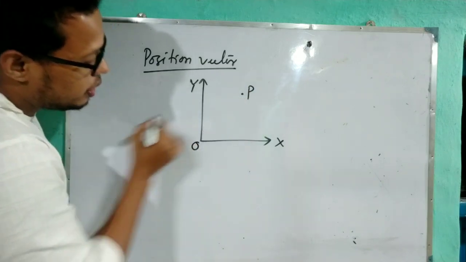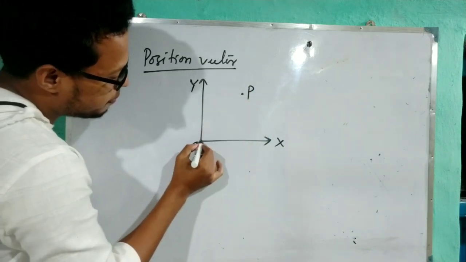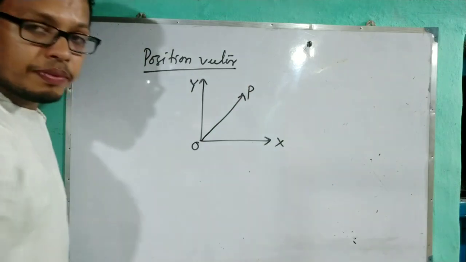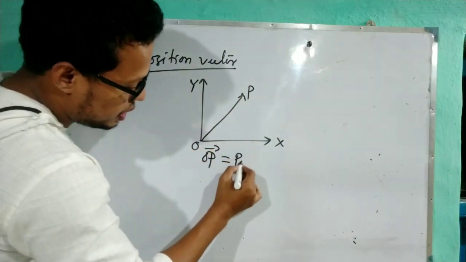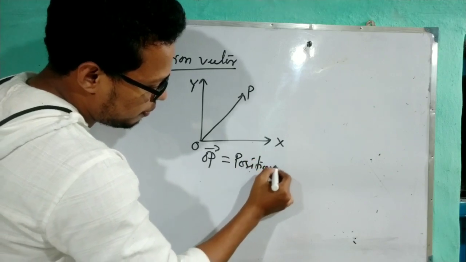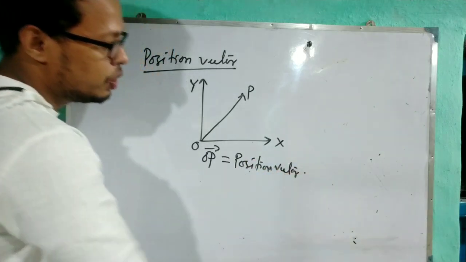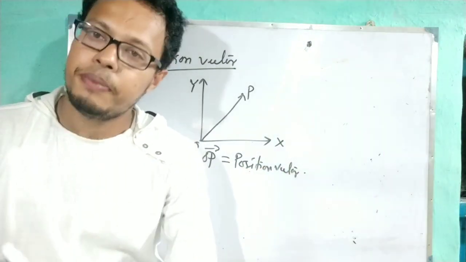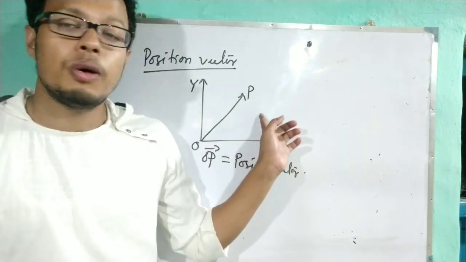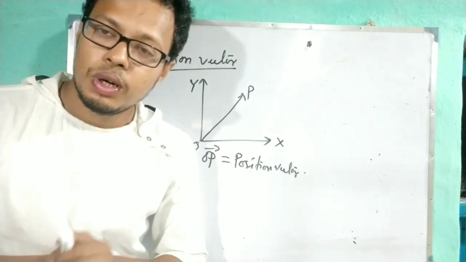This is the origin. Draw the line from O to P and give the arrow. This OP, give the arrow over it, and this represents the position vector. Okay. So the position vector is the vector which represents the position of an object with respect to the origin.